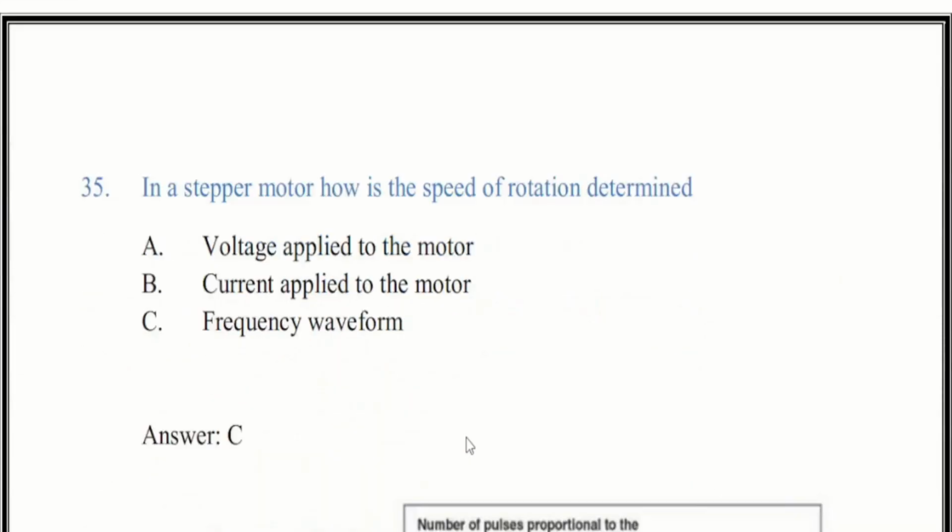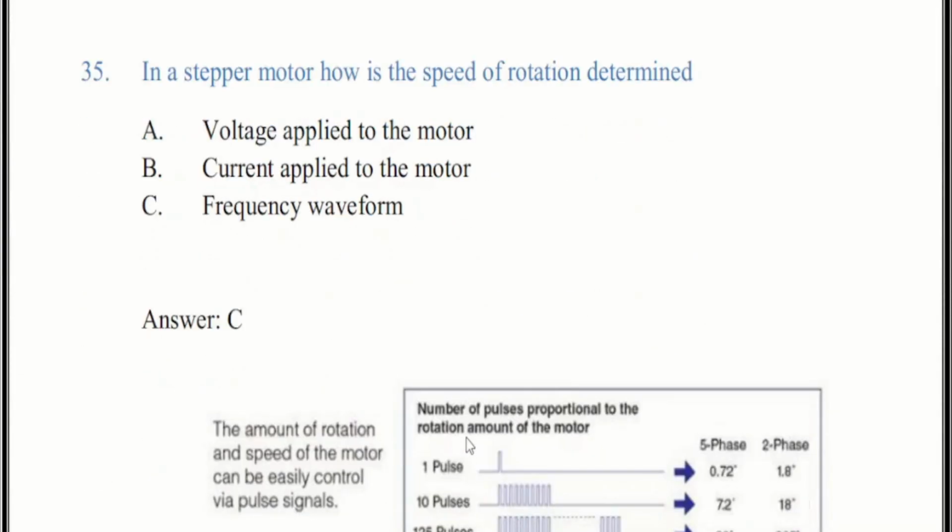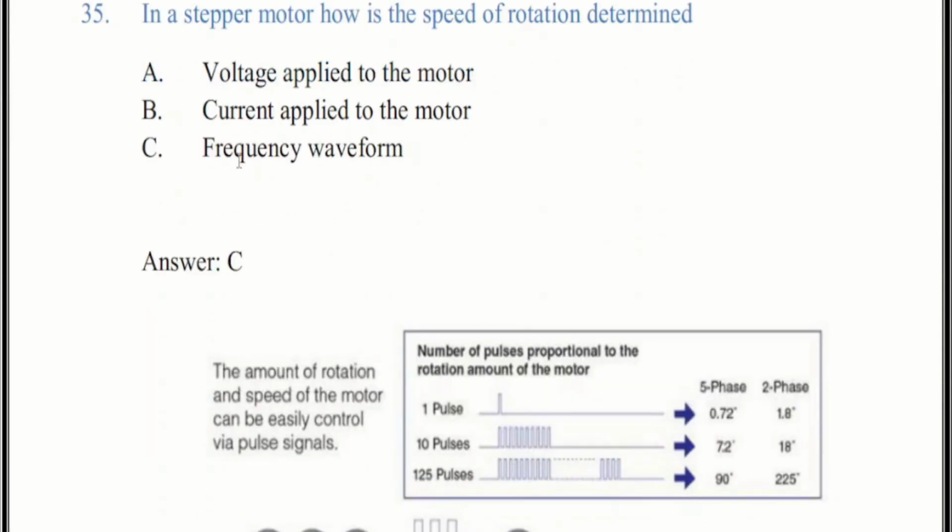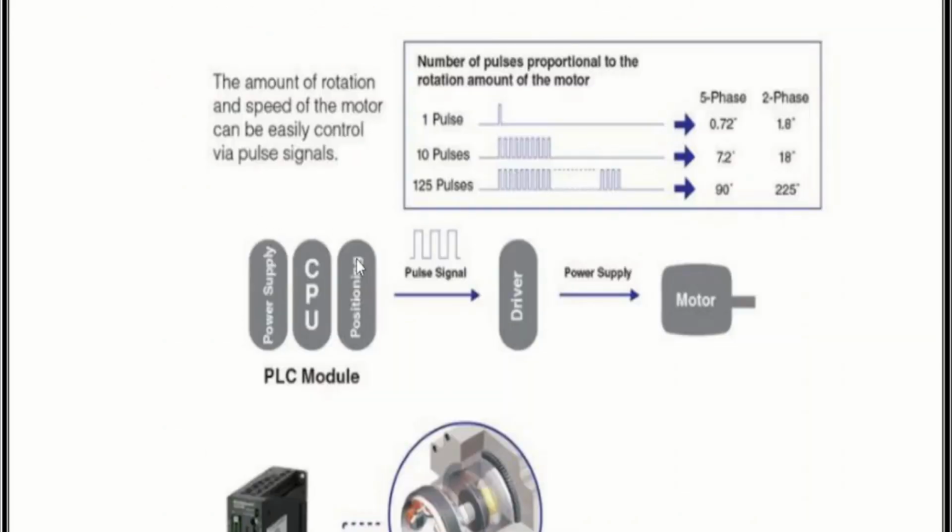Now we come to question number 35. In a stepper motor, how is the speed of rotation determined? There are three options. The correct answer is C, frequency. How is the speed of rotation determined in a stepper motor?